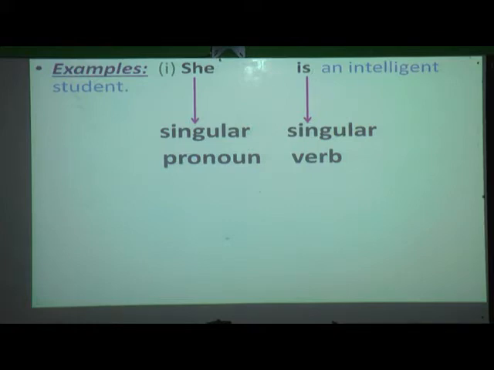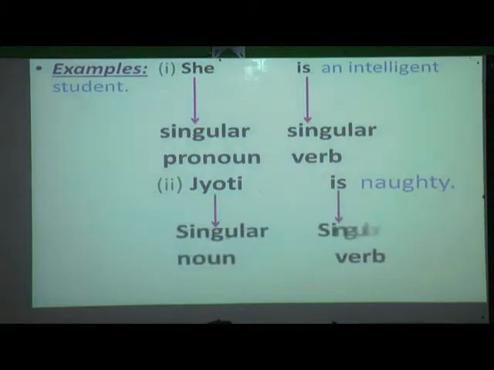One more example we will see. Jyoti is naughty. Now, Jyoti is what? Yes, Jyoti is a singular noun. Before that you should know what is a singular noun, singular pronoun, plural noun and plural pronoun. Then only you will be able to use these verbs properly. Now, Jyoti is what? Yes, it is a singular noun. So which verb are we going to use? Yes, a singular verb. Understood till here? What have we learned about "is"? Yes, we use "is" with a singular noun and pronoun.